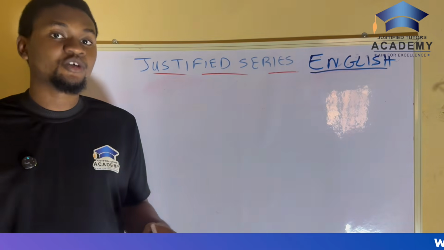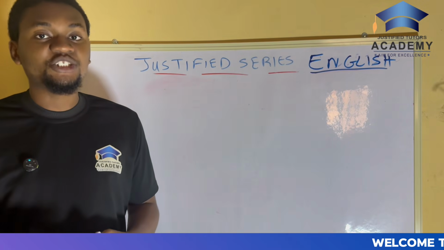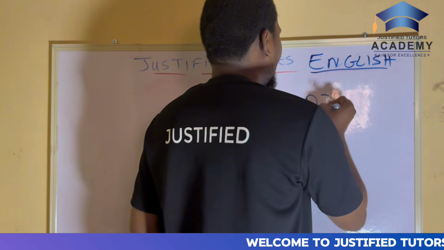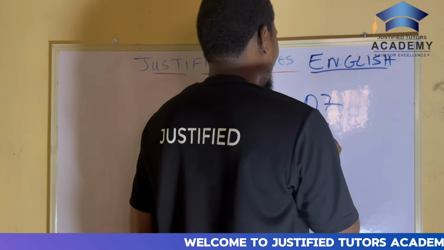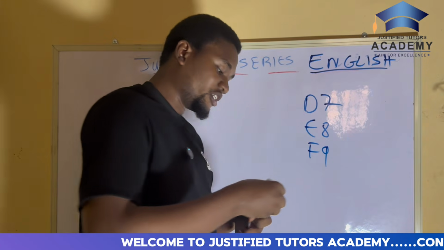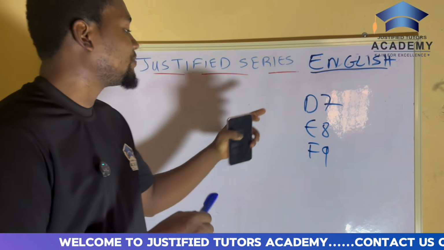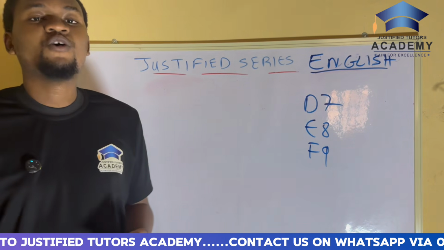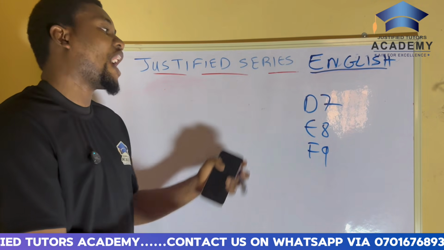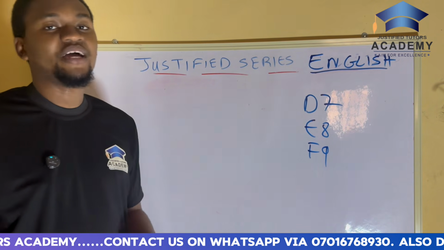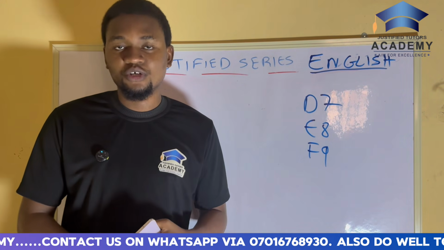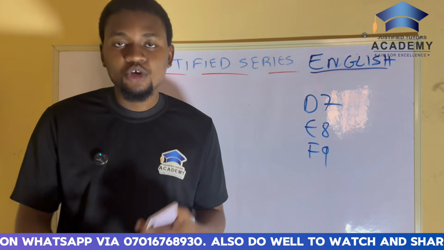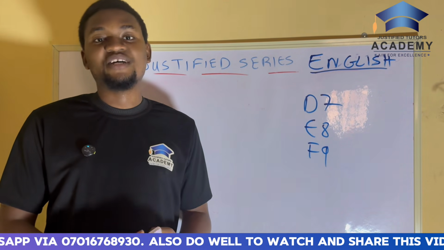But when it was time for English and mathematics, some had D7, some had E8, and some had F9. When you have these scores, you are not qualified for admission, because having a D7, E8 or F9 automatically disqualifies you from processing your admission, which means you will need to rewrite your O-level exam again.